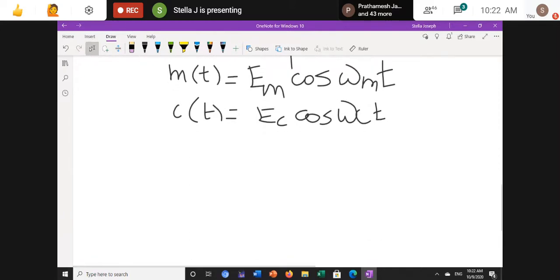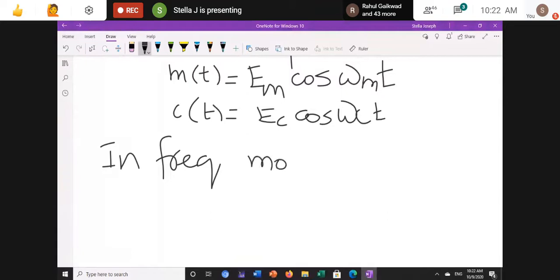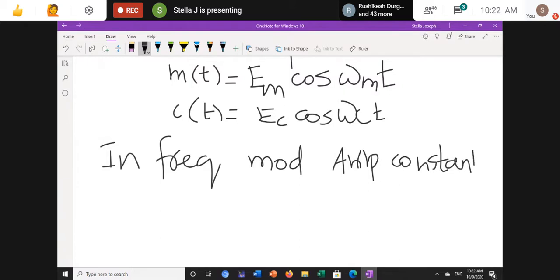Now, as we studied here in frequency modulation, amplitude is what? Amplitude is constant throughout the waveform. If it is 2 volt, it will remain 2 volt. So amplitude is constant and the frequency is variable.